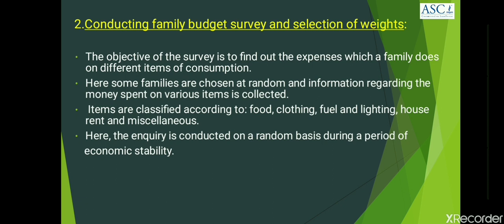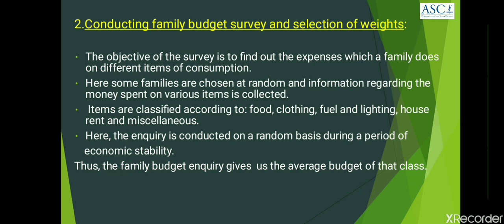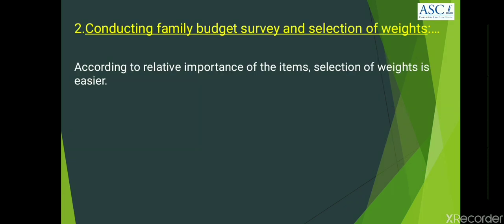Thus, at the end, the family budget enquiry gives us information about items of consumption and average budget of such families from that particular class of people. Even through this survey, we come to know about the importance of different items they consume, and in turn it helps us to assign weights to different items according to their importance. Thus, the Family Budget Survey helps in selecting the weights for different items.